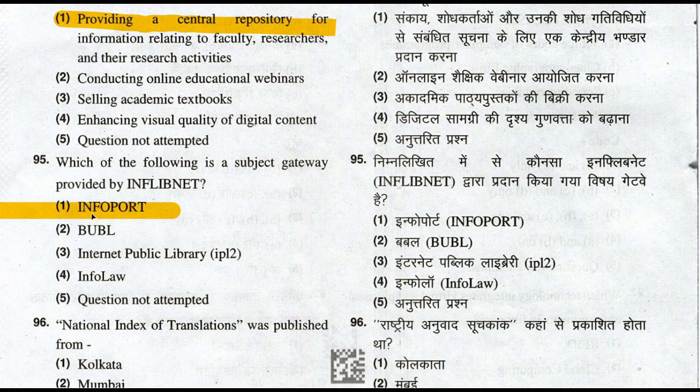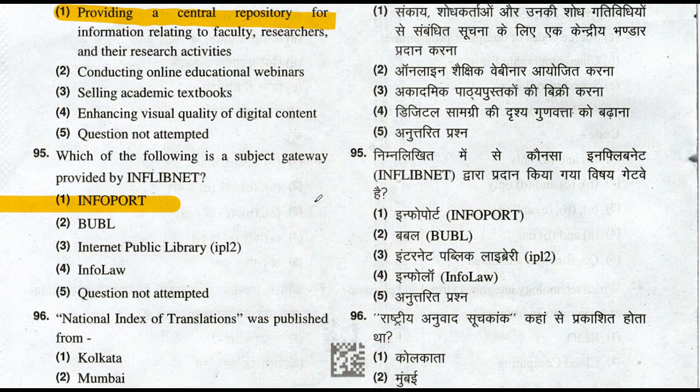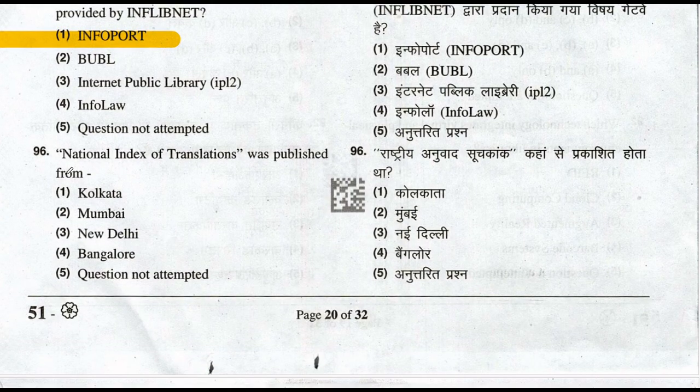Let's move to question number 96. National Index of Translation was published from New Delhi. So the correct answer is option number 3 of this question. Let's move to question number 97.